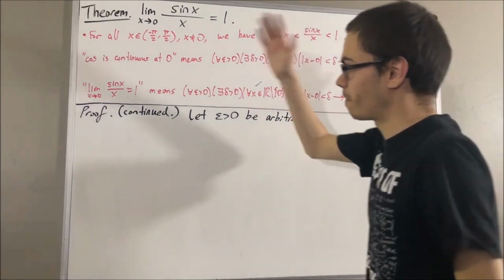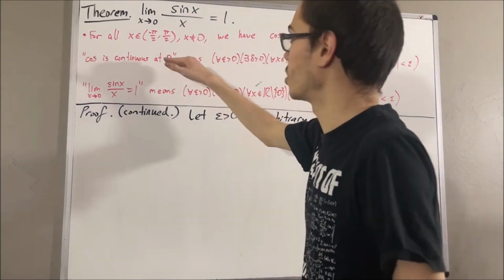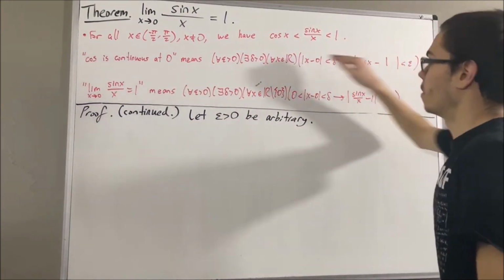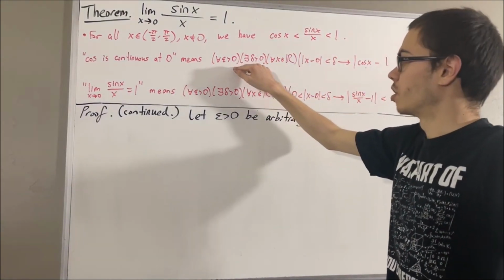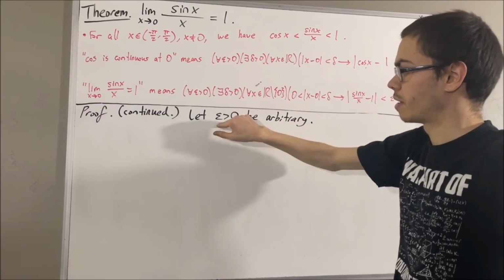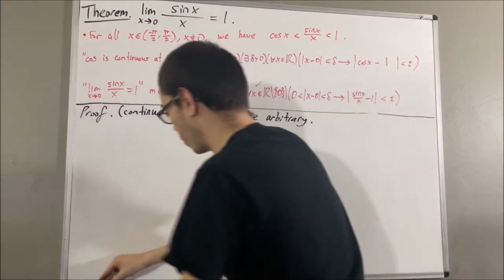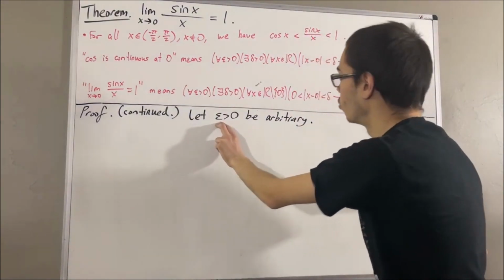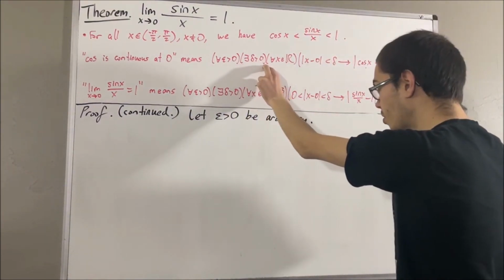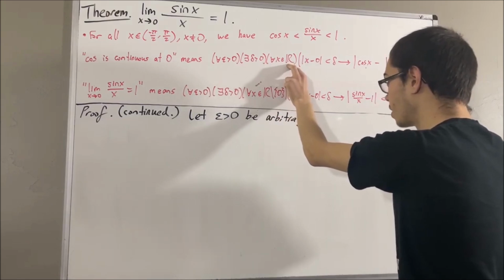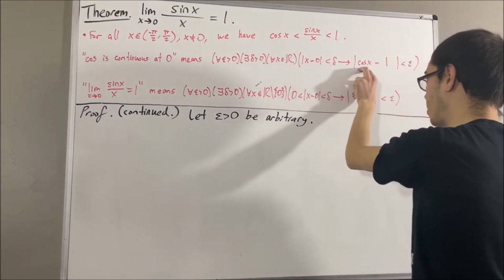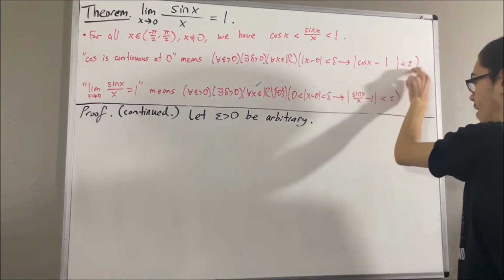But now, using the fact that cosine is continuous at 0, this means we are given that this statement is true. And this statement works for every positive real number. So in particular, it must work for the positive real number epsilon that we have in our proof. So taking epsilon to be the epsilon we have in our proof, we have that there exists a delta greater than 0, such that for all x in the real numbers, if absolute value of x minus 0 is less than delta, then absolute value of cosine x minus 1 is less than epsilon.